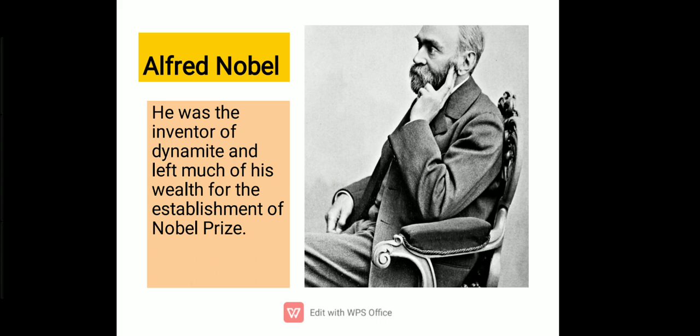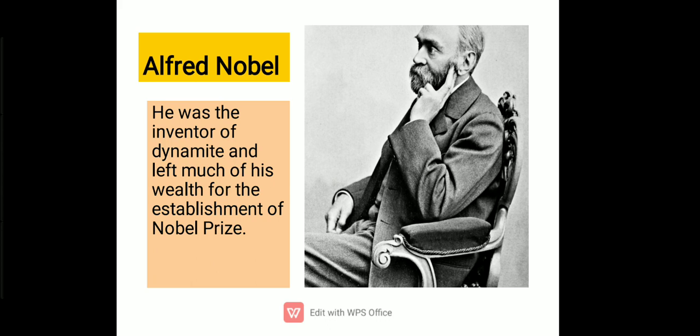So he was sad, so what he did was give all his wealth, all his money, for the establishment of the Nobel Prize, the prize that is given to scientists who have done good for society, who have created peace in society.